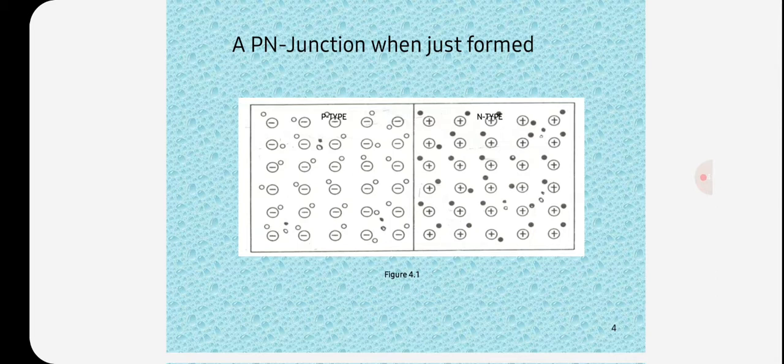The plane dividing the two halves is called the PN junction. When a PN junction is packed as a semiconductor device, it is called a PN junction diode.